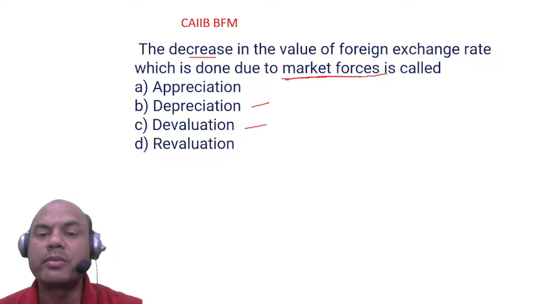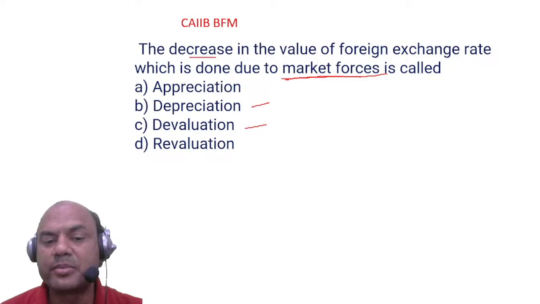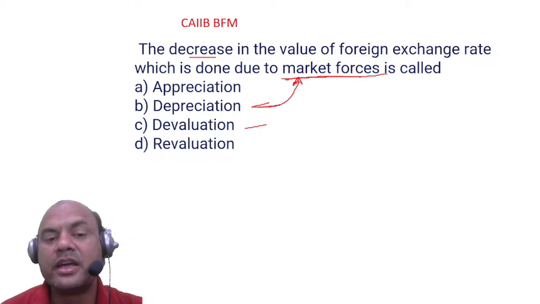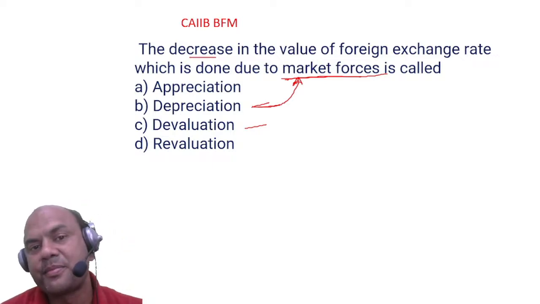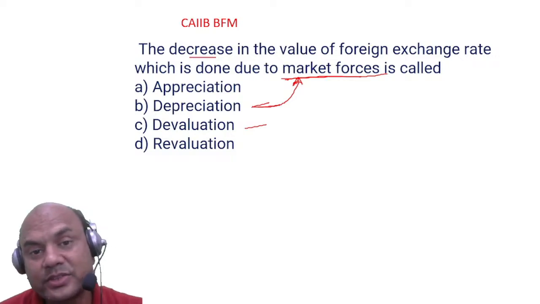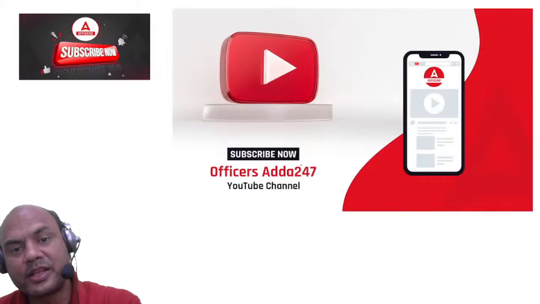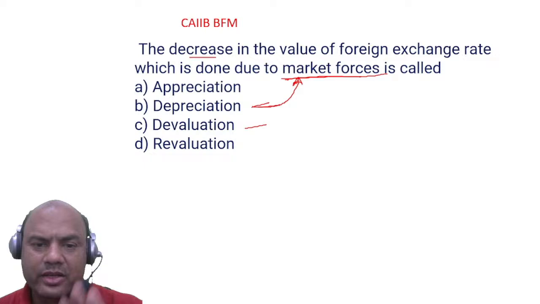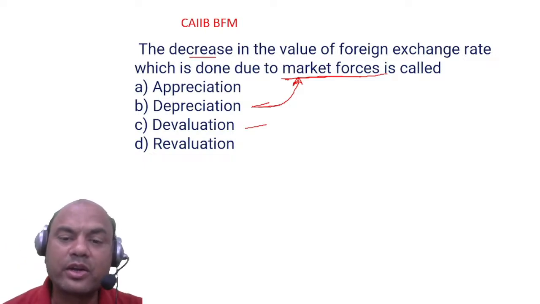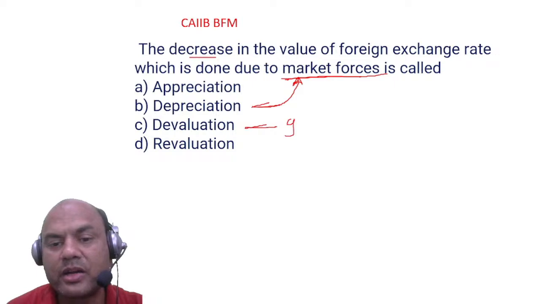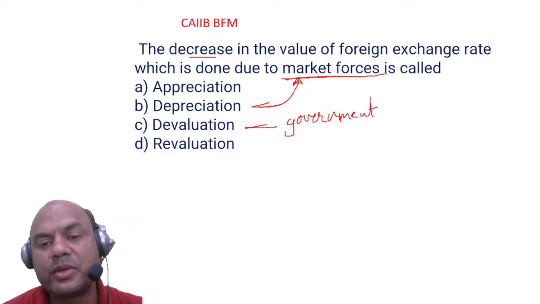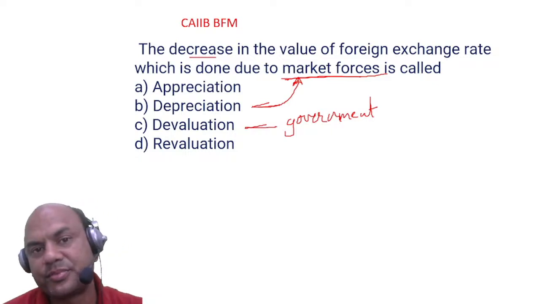See here, whenever market forces do anything, it is called as depreciation. Market forces. Okay, I'll mark this over here. Market forces. And devaluation is done when? Let me see if the question is there. No. So now I'll answer here only. Okay. So if it is done due to the government pressure, government interference, okay, if it is done by the government, in that case it is called as devaluation.